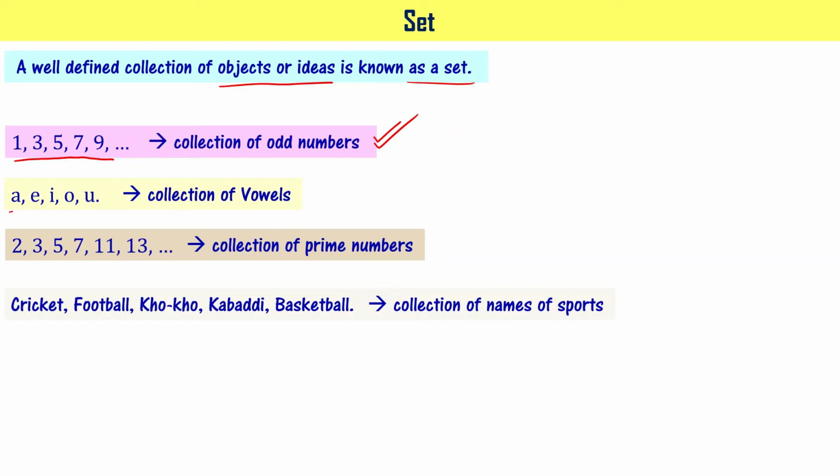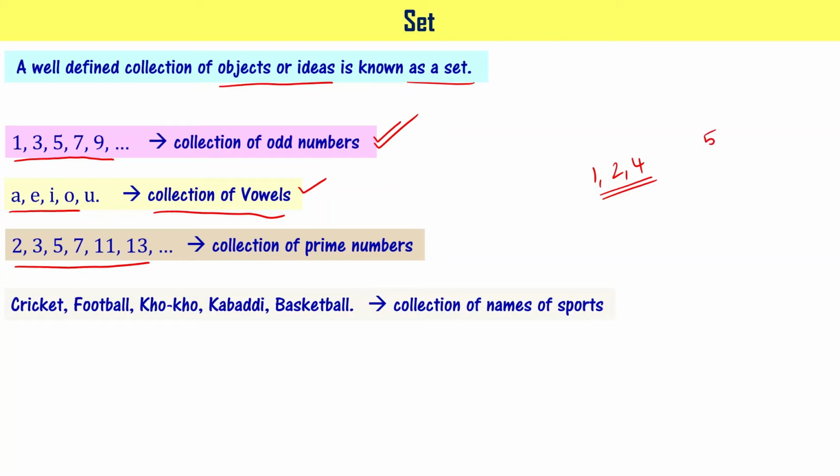A, E, I, O, U: yes, it is a collection of vowels and it is also well defined, right? And 2, 3, 5, 7, 11, 13 and so on are a collection of prime numbers. It is also well defined because the feature of prime numbers is that if a number has only two factors, 1 and the number itself, then it is called a prime number. Suppose you take 4: it has 1, 2 and 4, a total of 3 factors, so it is not a prime number, right?